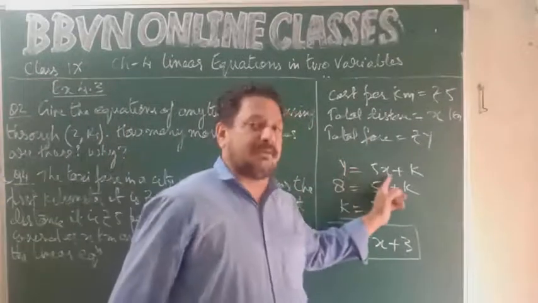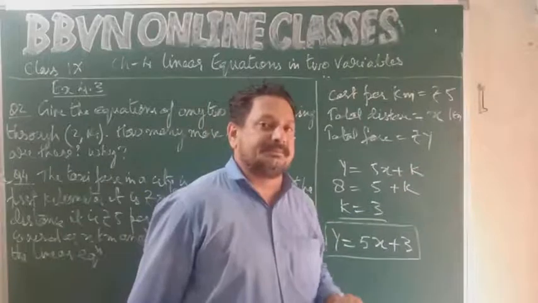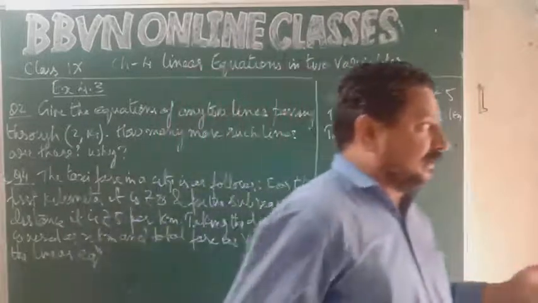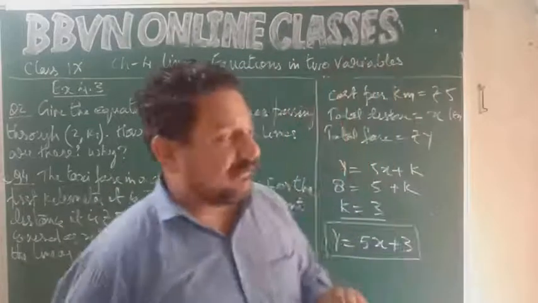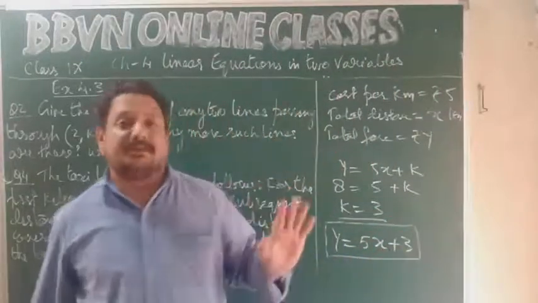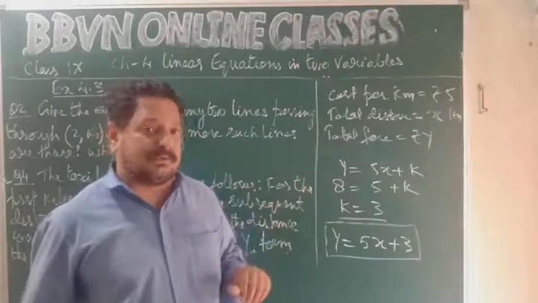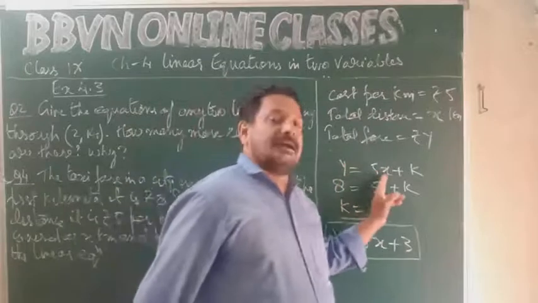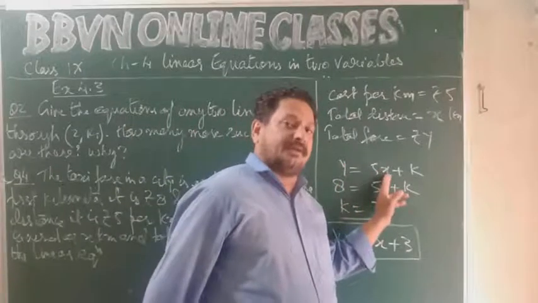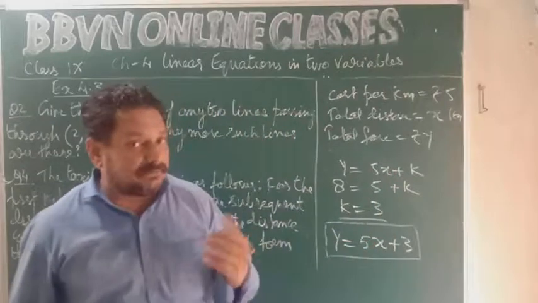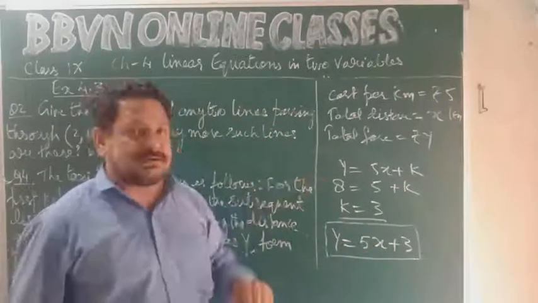y equal to 5x plus some constant. This constant can be 0. A line, if passed through the origin, will not have the constant. It will have a term of x and it will have a term of y. We don't know anything about this line, what this line is going to be. So we'll take the form: total fare y is equal to rupees 5 per kilometer, 5x plus some constant k. We have to find that k. Only then this equation will be complete.